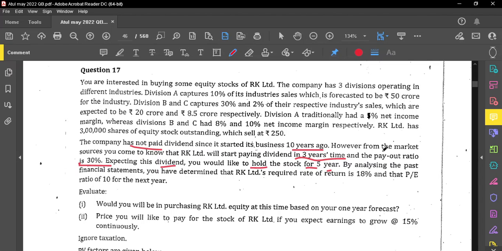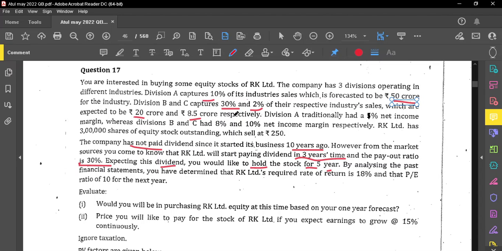Okay. First, what they have given in the question. The company has three divisions, Division A, Division B, and Division C. Division A is earning 10% of the industry sales. Industry sales is 50 crores, so Division A is only capturing 10% of that. Division B and C: the total industry sales is 20 crores, of which Division B is capturing 30% of the sales. Then for Division C, industry sales is 8.5 crores, of which C is earning only 2%.